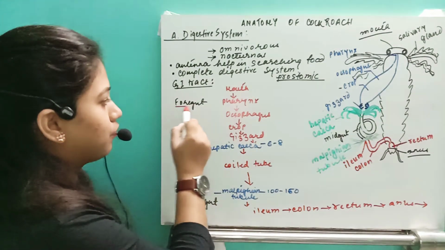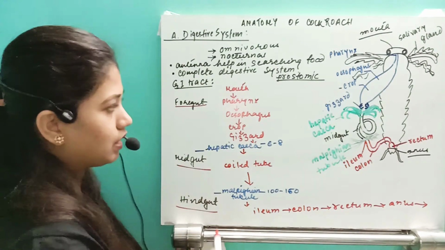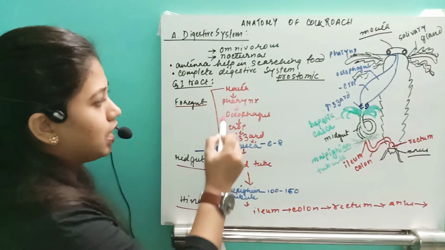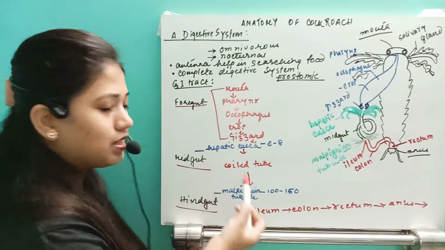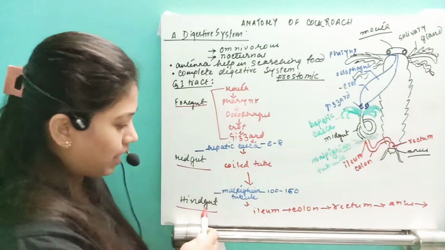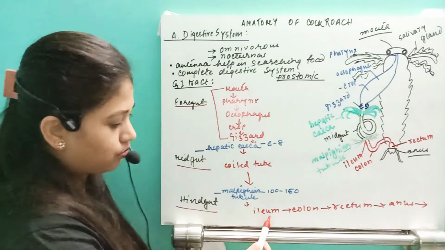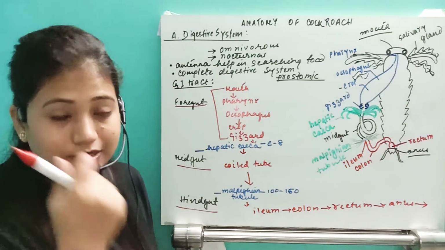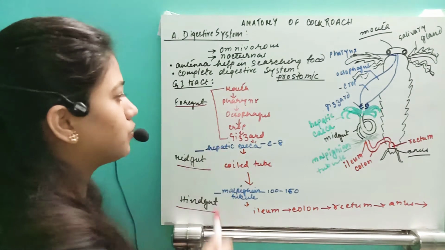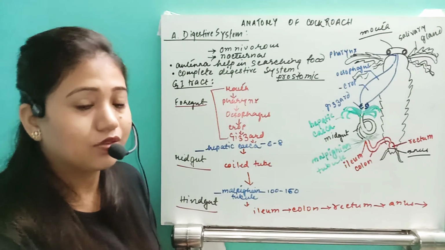So this is the digestive tract. Remember the foregut, midgut and the hindgut. In the foregut, they have the mouth, pharynx, esophagus, crop and gizzard. The midgut is a single coiled tube, and the hindgut is divided into ileum, colon, rectum and the anus. So first of all, come to the foregut. In the foregut, what do they have?